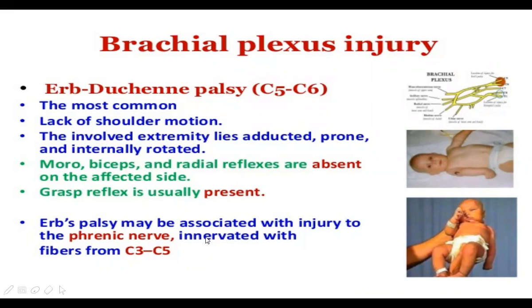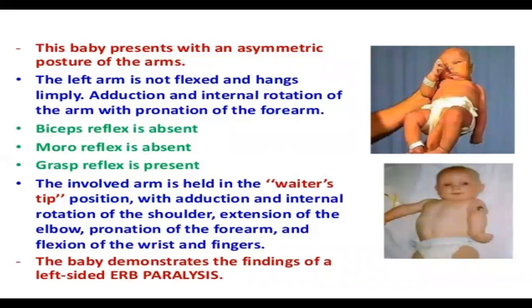Erb's palsy may be associated with injury to the phrenic nerve, innervated with fibers from C3 to C5. See, this is the hand which is present in Erb's palsy. This may present with an asymmetric posture of the arms. The left arm is not flexed and hangs in limp adduction and internal rotation of the arm with pronation of the forearm. See this here. Biceps reflexes are absent, Moro reflex is absent, grasp reflex is present.